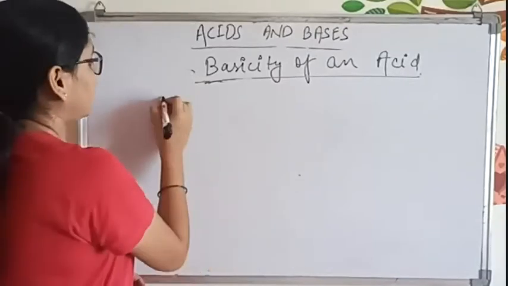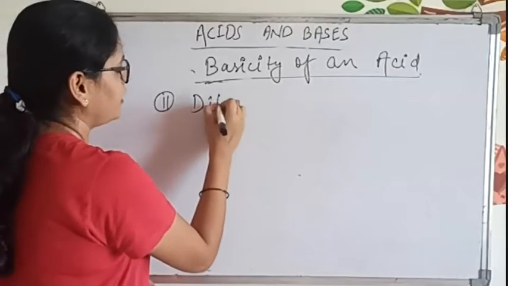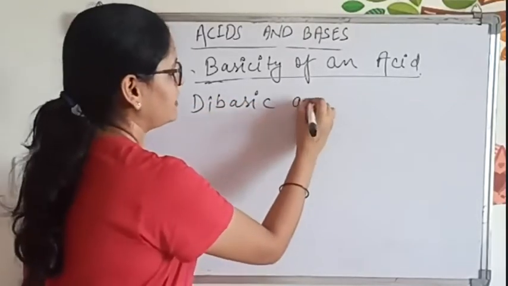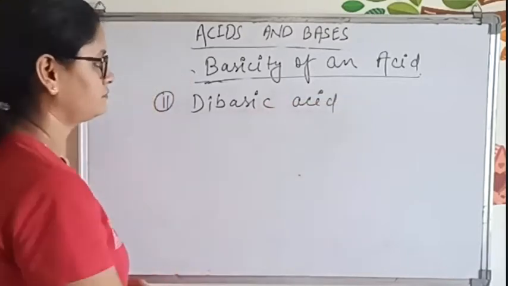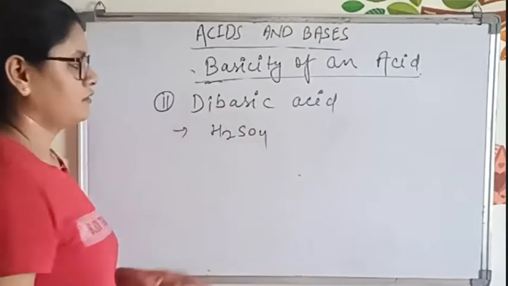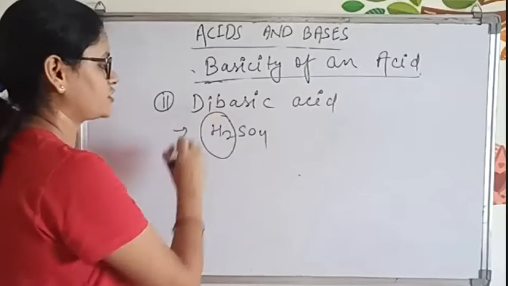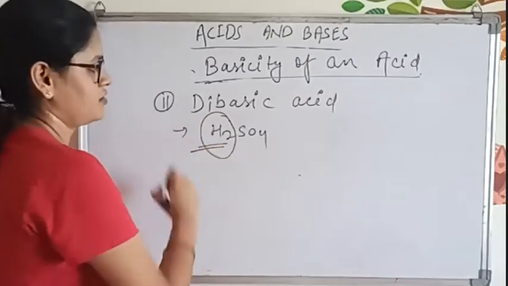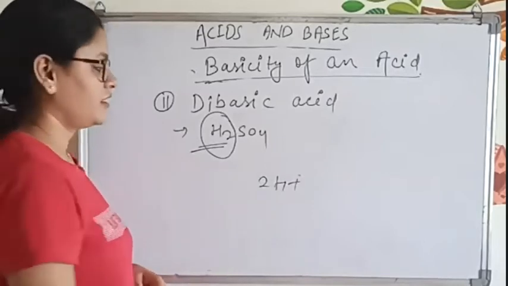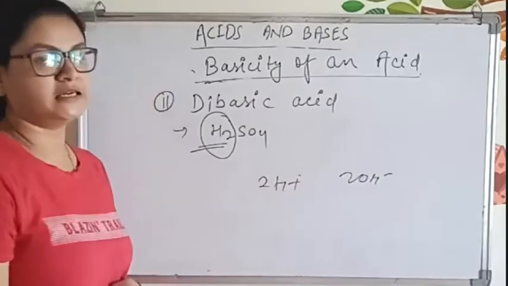Now dibasic acid. The first one we studied was monobasic. The second one is dibasic. What is dibasic acid? 2H plus means 2H. This is H2SO4. Now here we have 2H. Understood? It will give 2H plus ion in the solution. Clear? Yes, ma'am. Now 2H plus ion will combine with 2OH minus ion in the solution.